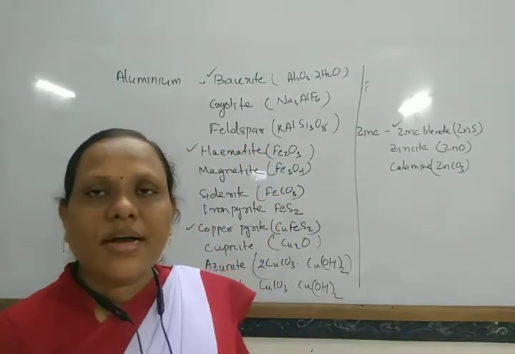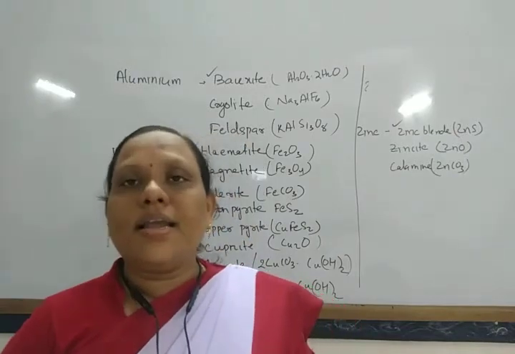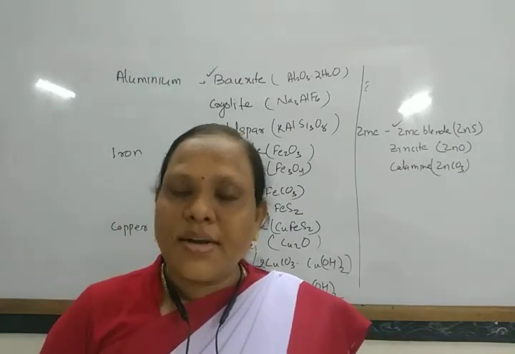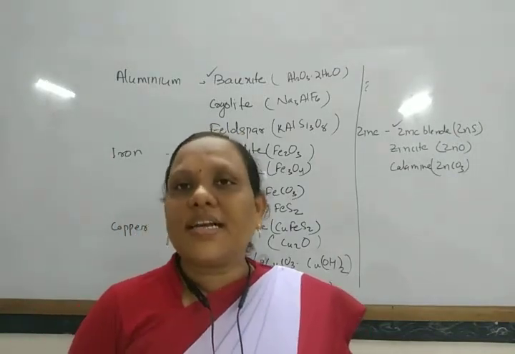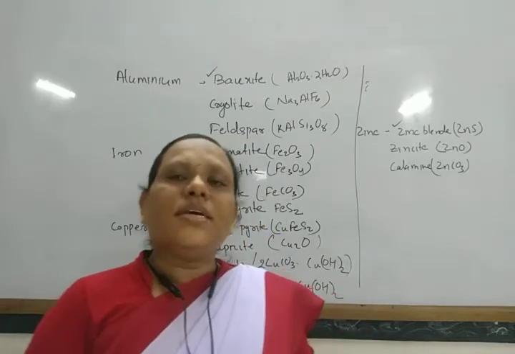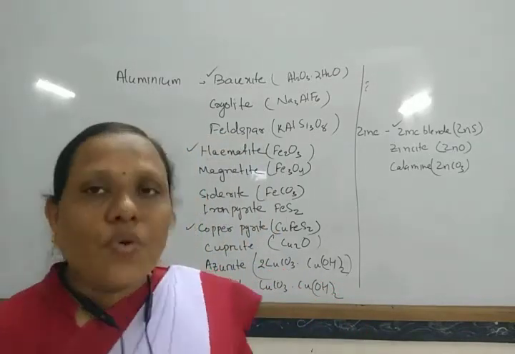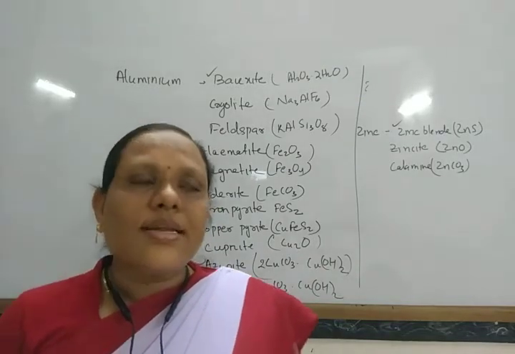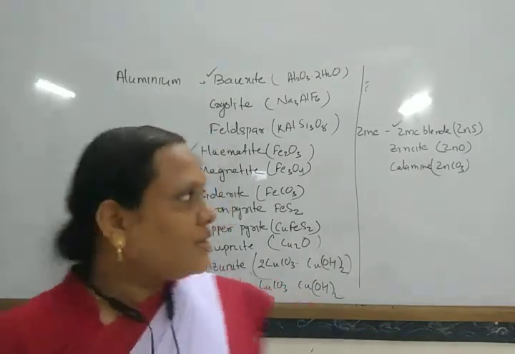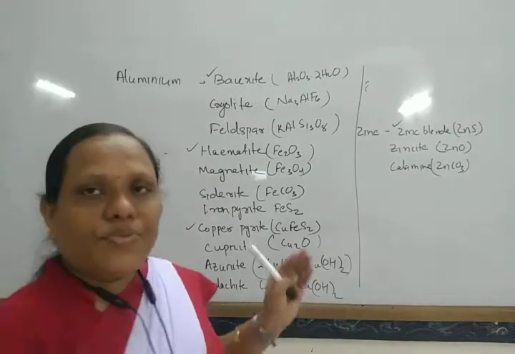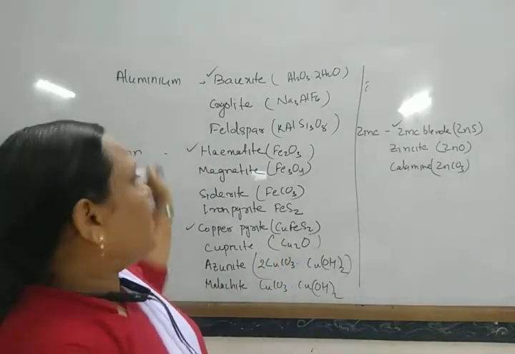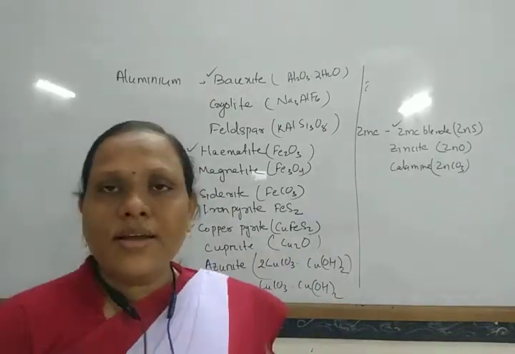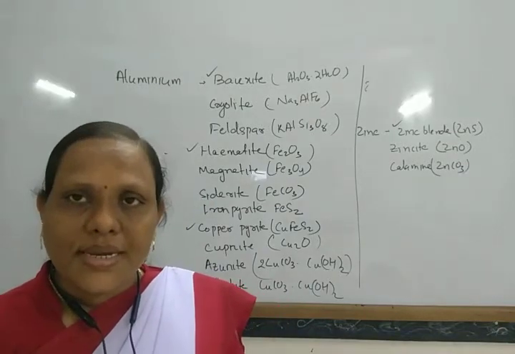Magnesium has dolomite, calamine, Epsom salt, but is generally extracted from dolomite. There are so many metals and minerals, but here I have given only a few common metals and their ores or minerals.